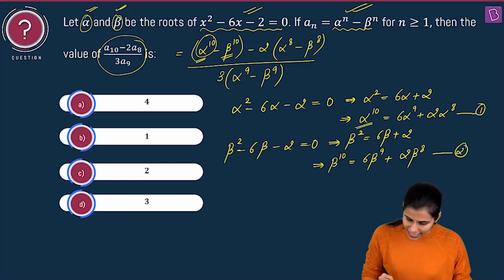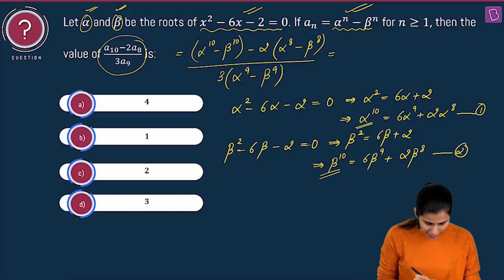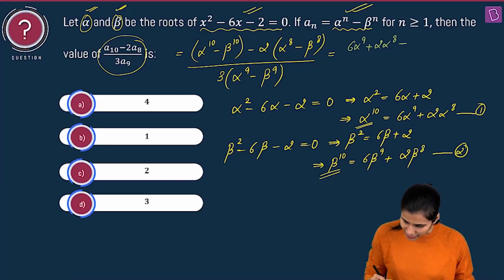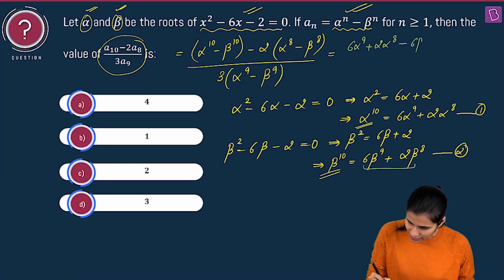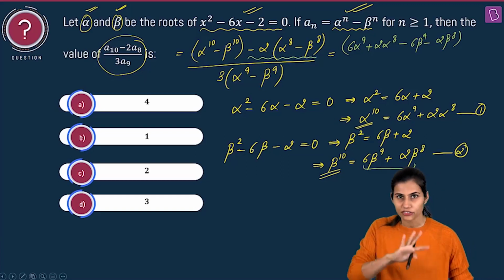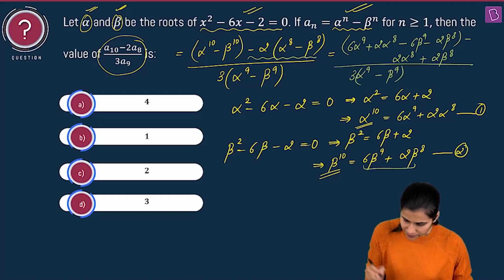I have alpha to the power 10. I have beta to the power 10. Plug it in this expression. Okay, let's do that very quickly. So alpha to the power 10 is 6 alpha to the power 9 plus 2 alpha to the power 8. This is alpha to the power 10. Minus beta to the power 10 is this much. So minus 6 beta to the power 9 minus 2 beta to the power 8. All right. What is next? Minus twice of alpha to the power 8 minus beta to the power 8. Write it as it is. Minus twice of alpha to the power 8 plus twice of beta to the power 8. This will become whole upon thrice of alpha to the power 9 minus beta to the power 9.